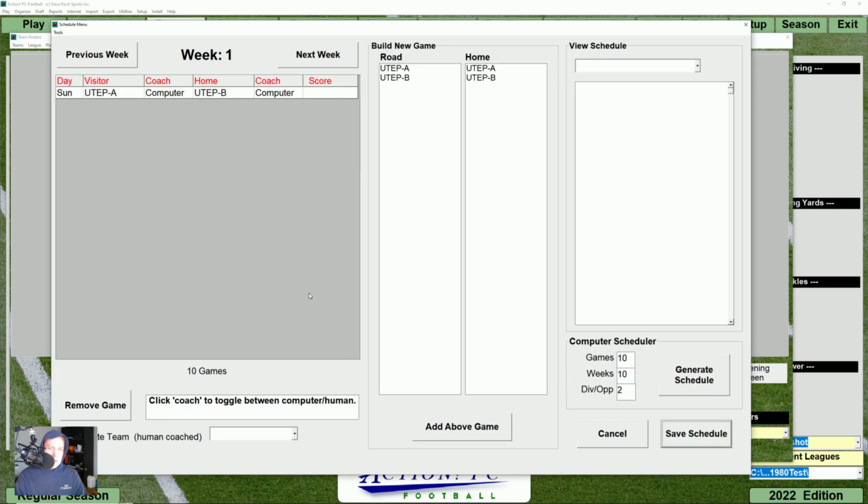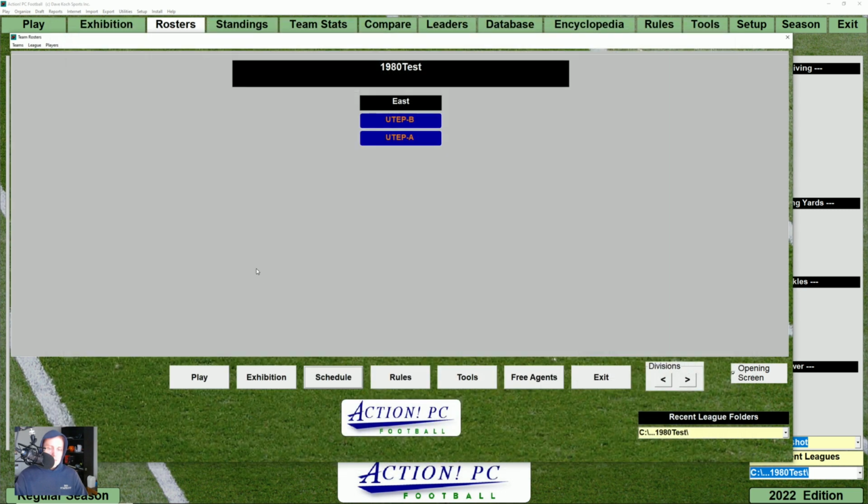So if you look here at the schedule, we have UTEP playing against UTEP. We have them playing against each other 10 times, 5 at home, 5 away for both teams. We're going to make this as simple as we possibly can, and just have the computer go through and play through it. We'll look at it first with the teams on equal strength of schedule, and then we'll make a couple changes and see what impact it has. So here we go.